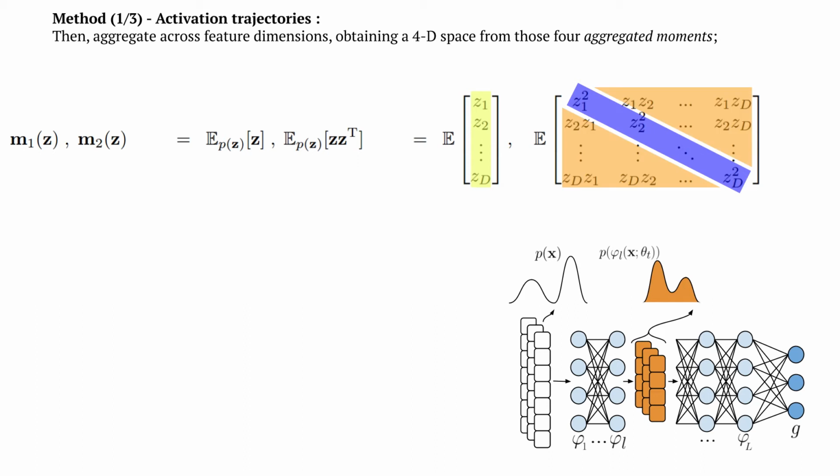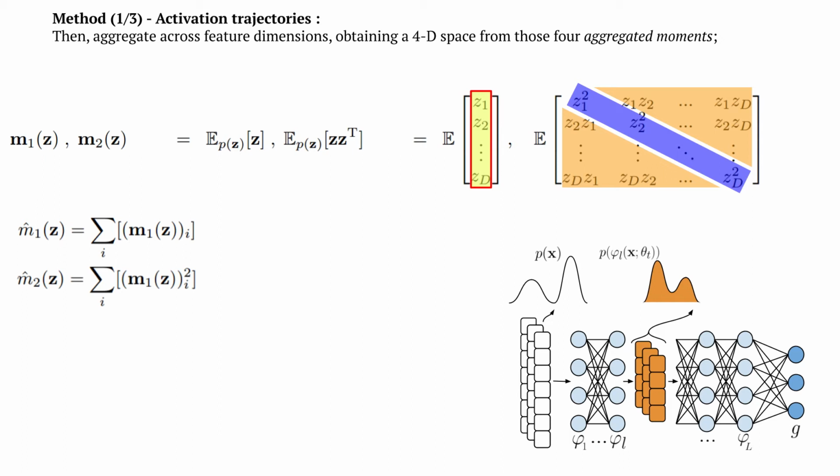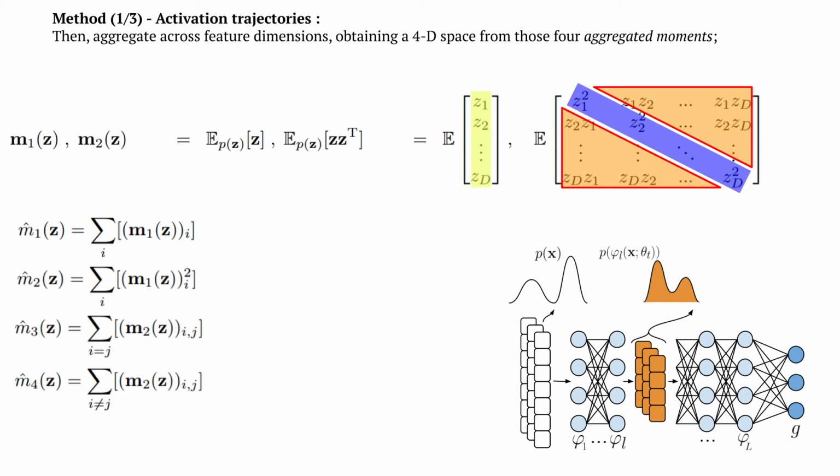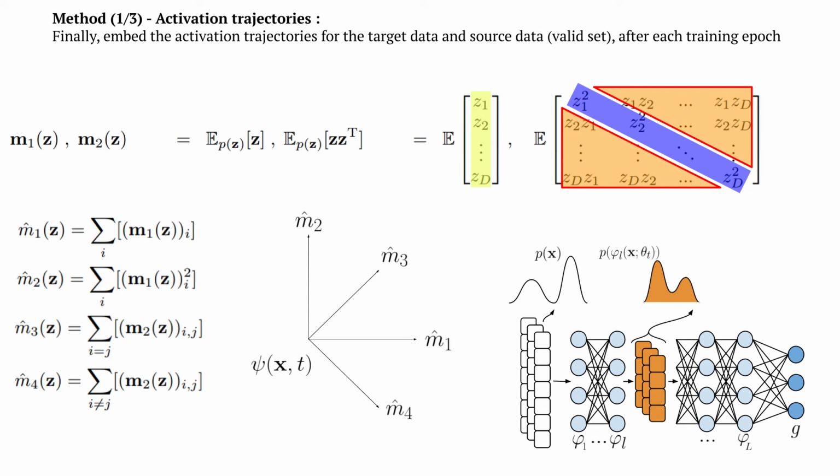We will thus summarize those three types separately, and to summarize them, again, we compute their moments, this time across their feature dimensions. We thus compute the first but also second order moment of the mean vector, and for the other two types, since they are already of second order, we only compute their first order moment across feature dimensions since we want to avoid higher order statistics. And there we have it, a compact four-dimensional space. It is simple, yet general enough to express, by linear combination of these aggregated moments, many metrics on the distributions of the activation vectors.